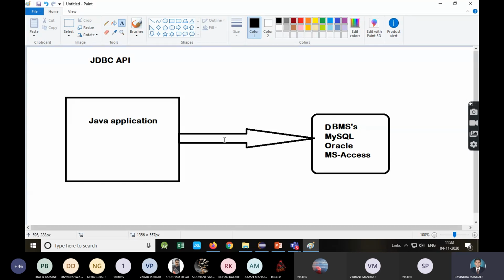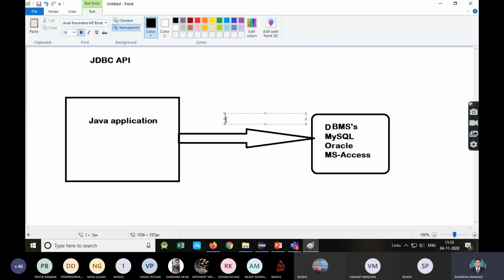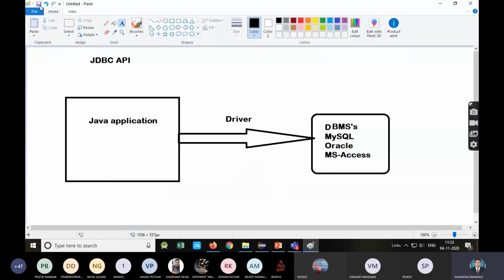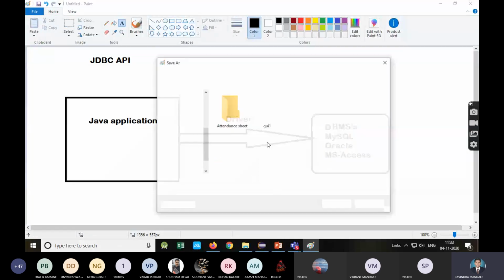Here that driver will act as an interface between this Java application and the DBMS. So just remember this diagram, just get the concept of what we are going to do.